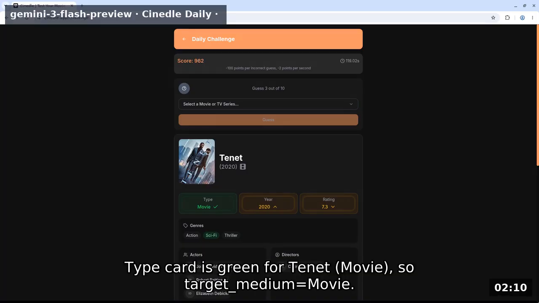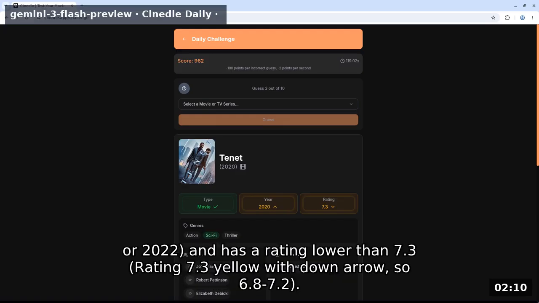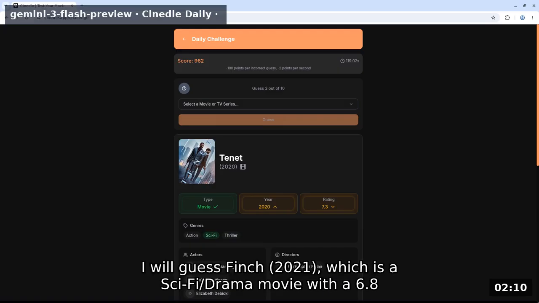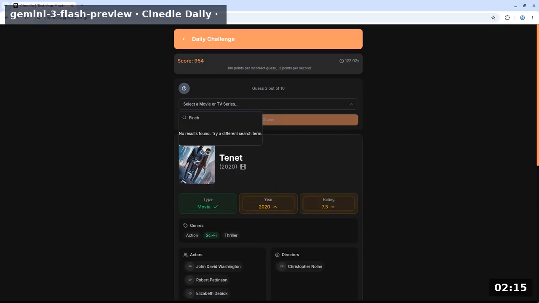Type card is green for Tenet movie, so target medium equals movie. The target is newer than 2020, year 2020 yellow with up arrow, so 2021 or 2022, and has a rating lower than 7.3, rating 7.3 yellow with down arrow, so 6.8-7.2. Sci-fi is confirmed, but action and thriller are not. I will guess Fidge 2021, which is a sci-fi/drama movie with a 6.8 rating, fitting all constraints.